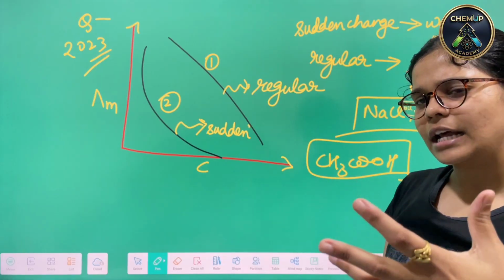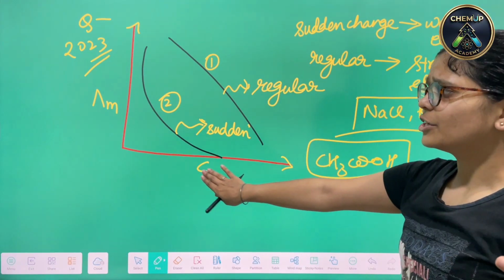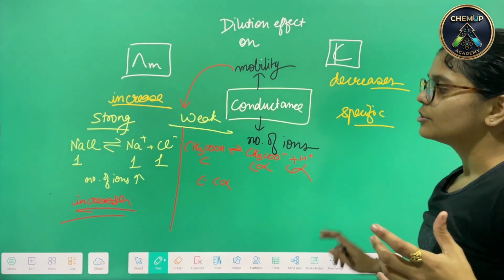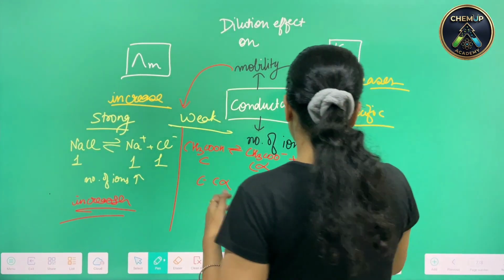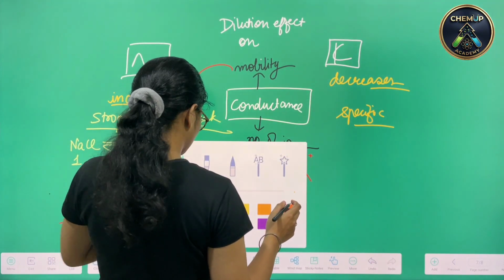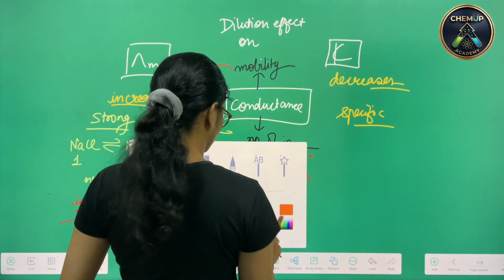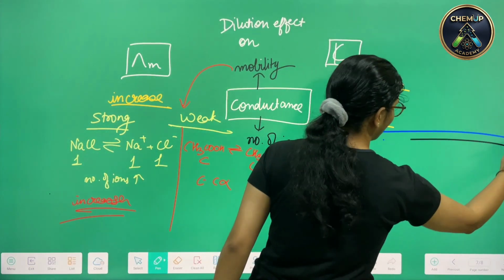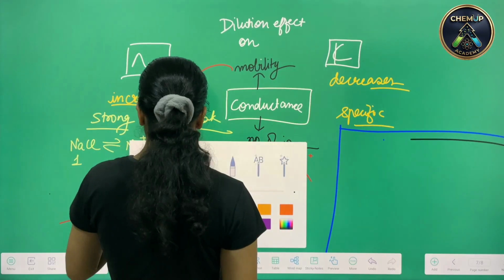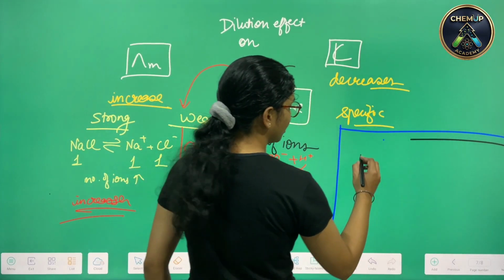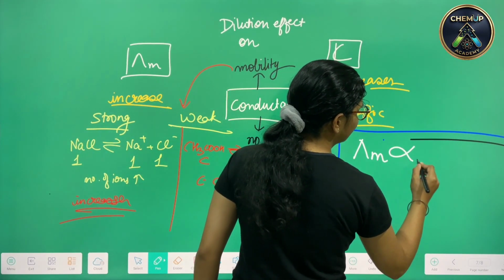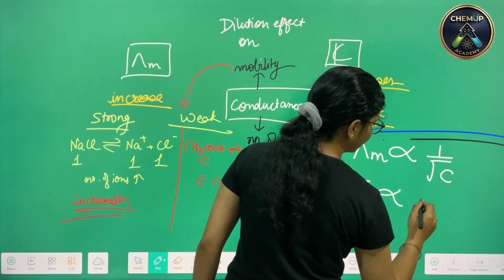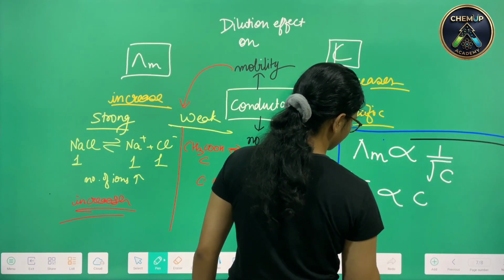How can we describe the concentration and molar conductivity? For that, we can draw a conclusion: molar conductivity depends like this and kappa depends like this.